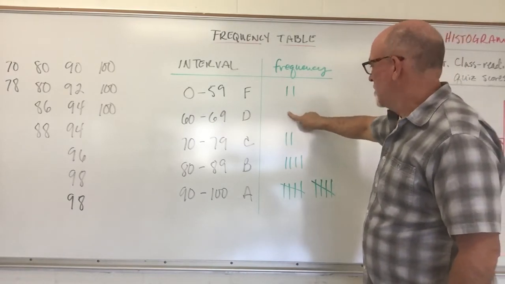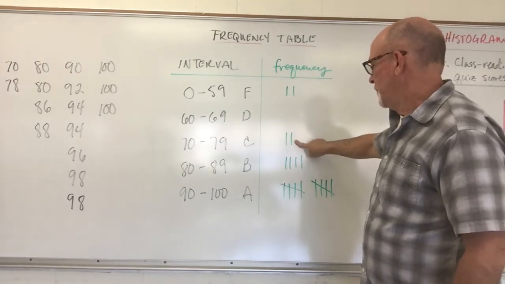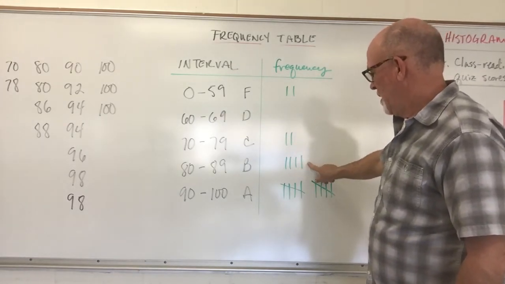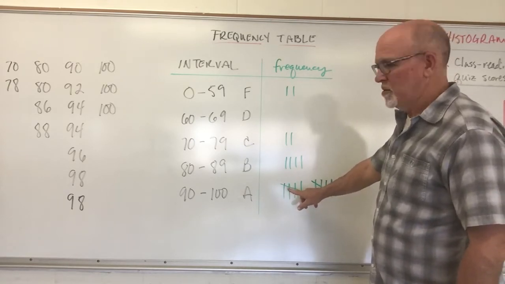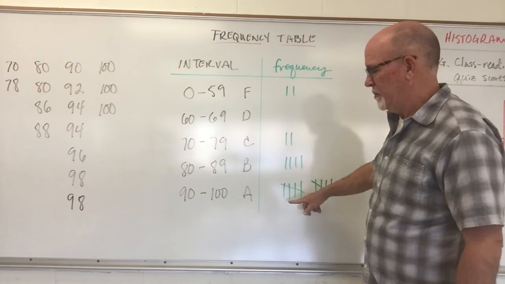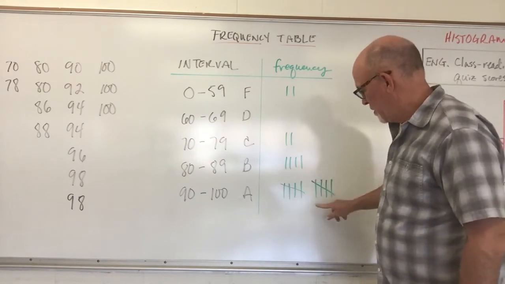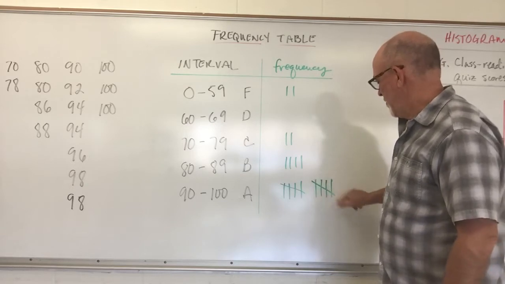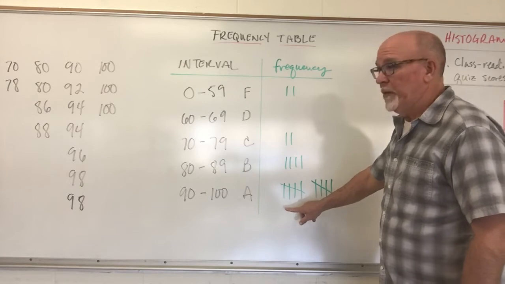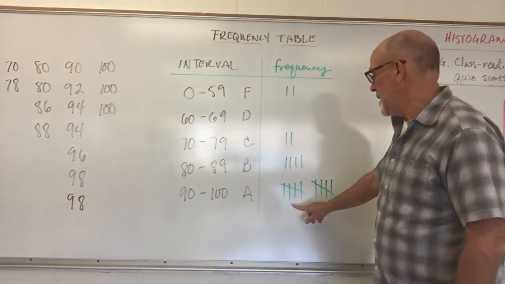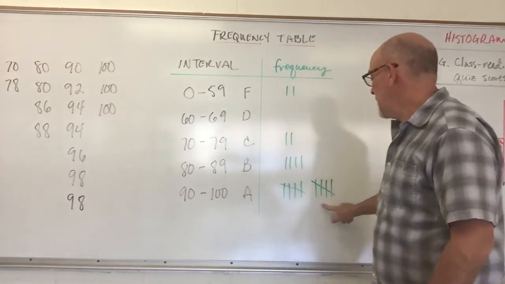There were no Ds, so don't put a 0 or anything, just leave it blank. There were 2 Cs, there were 4 Bs, and as you're counting, if you haven't done this in a while, frequency is just like keeping score at a sports event. It's 1, 2, 3, 4, slash 5. 1, 2, 3, 4, 5. So there were 7 that fell between 90 and 99, and there were 3 100s for a total of 10